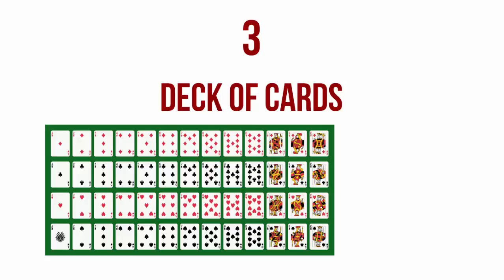The probability that you have drawn a card from any one suit, that is, the probability that you have drawn a diamond, or the probability that you have drawn a heart, or the probability that you have drawn a spade is 1/4. Because 1/4 of the entire deck is a diamond, 1/4 of the entire deck is a club, 1/4 of the entire deck is heart, and 1/4 of the entire deck is spade.